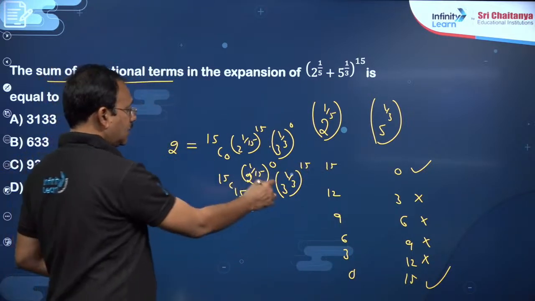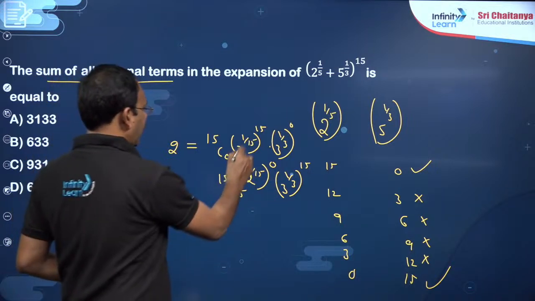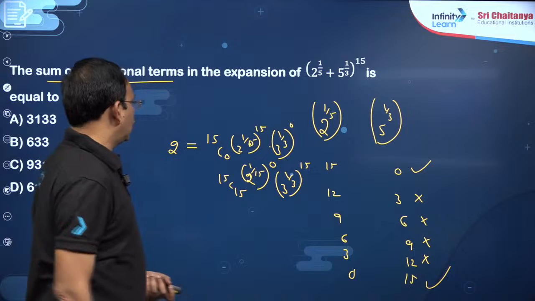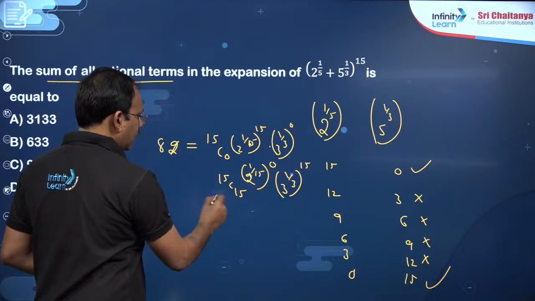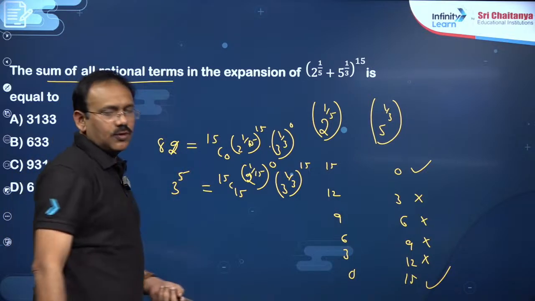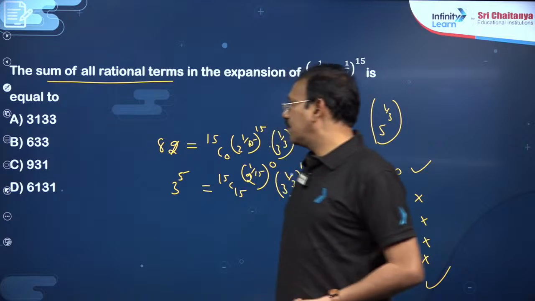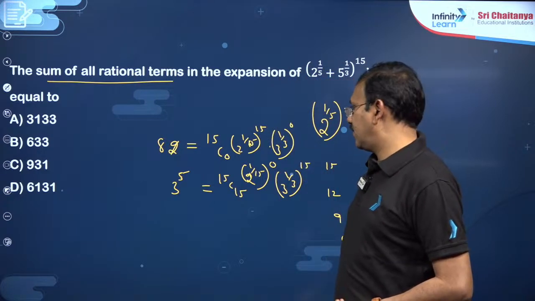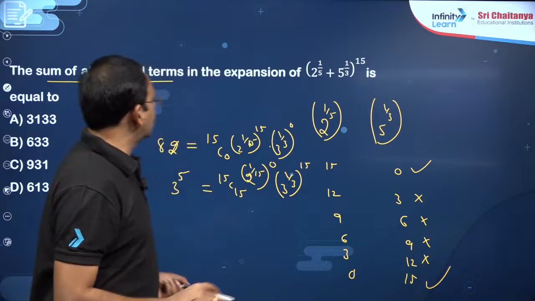So you will get here 2 power 5, sorry, if this is 5, 2 cube, this is 8, and here 3 power 5 you will get, this is 3 power 5, 81 into 3, 243 plus 8 you are going to get, my dear friends. So simplification you have to do, dear students.